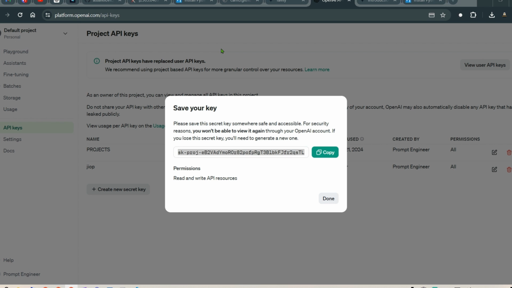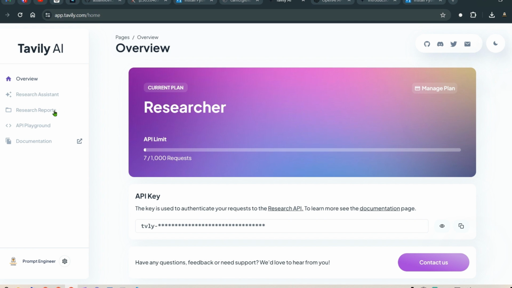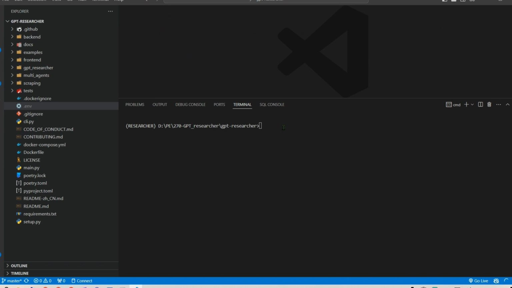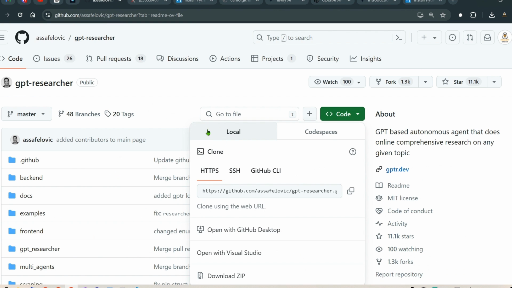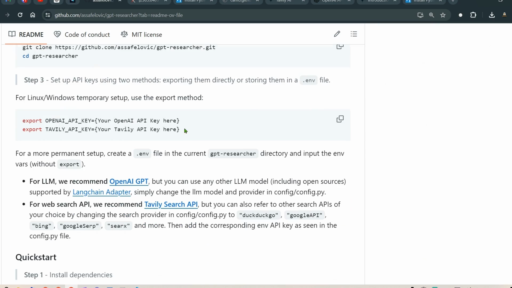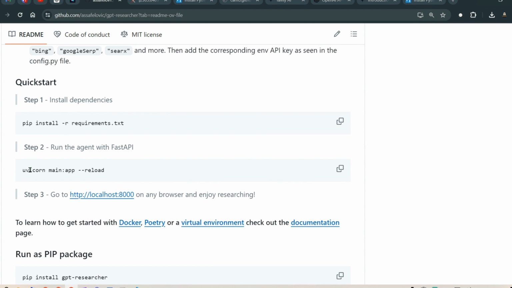For the Tavily API search, we go to Tavily here. We say try it out, app.tavily.com. And here in the API keys, we can copy this API key and just paste it here. Once we have that, we can go back to the instructions and see that we have cloned this, changed the repo, and set up the API keys. The only thing that we need to do now is to run this uvicorn main app and reload.